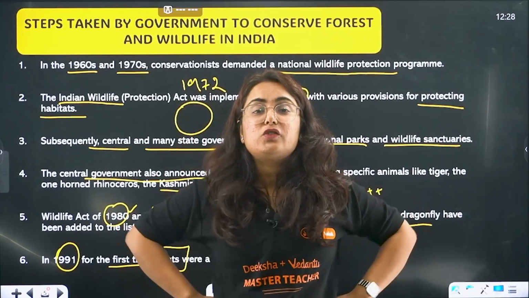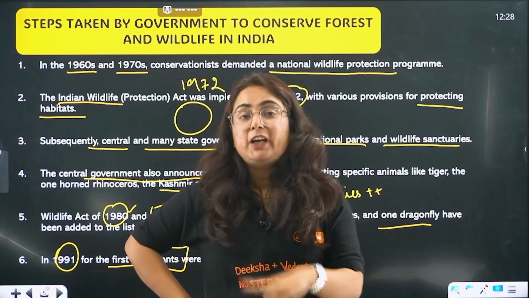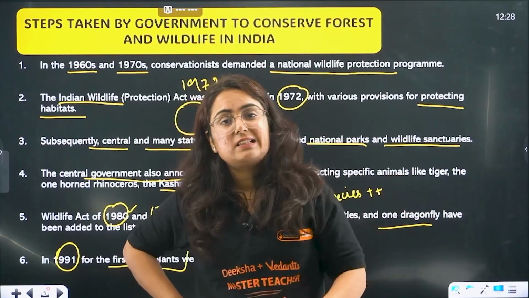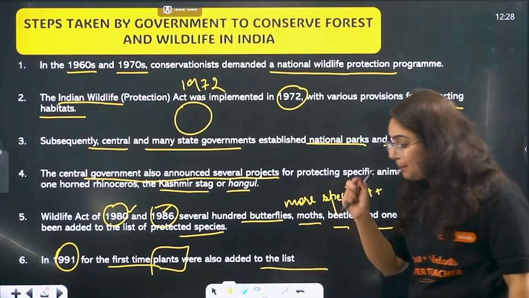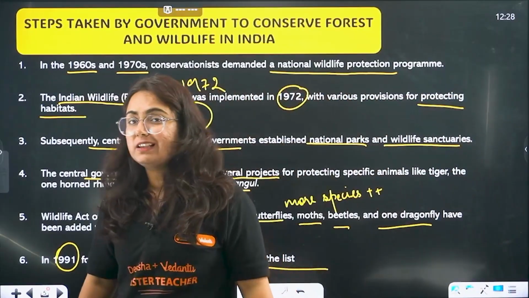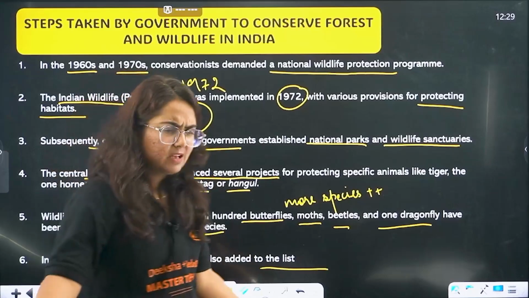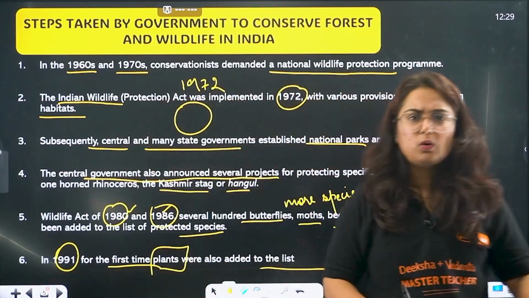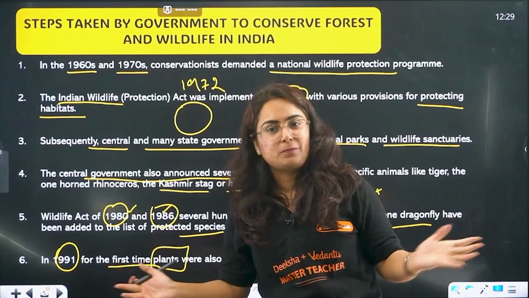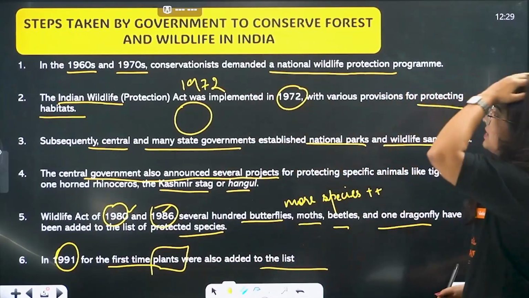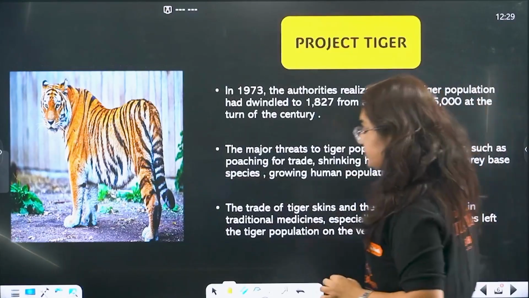How many marks did you just secure? 5 marks. I know that you have not marked it up right now and you will not be able to write the answer as it is. Pause the video. Learn these points right now. The pen and paper I asked you to take in the starting, learn it and write it there right now. This is how we are going to study. We are not going to watch this video like a Netflix series and later forget everything. Get it? Chalo. So steps taken by the government to conserve forest and wildlife, the first very important topic, is done.